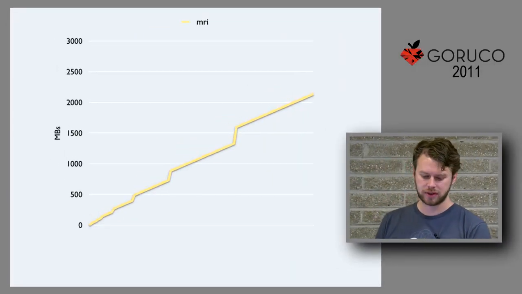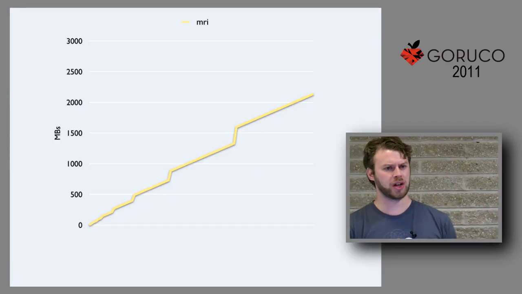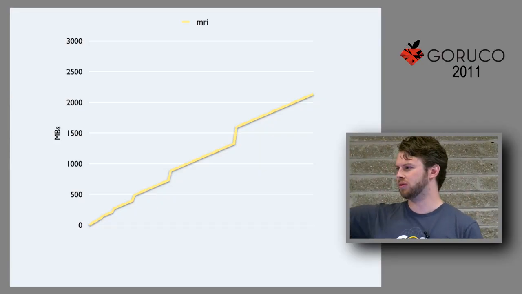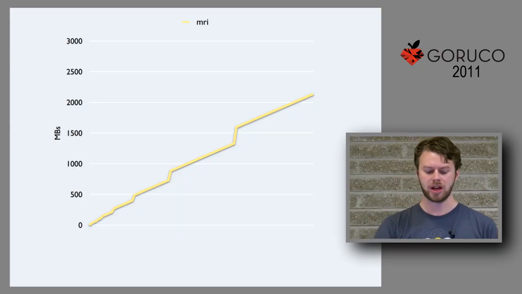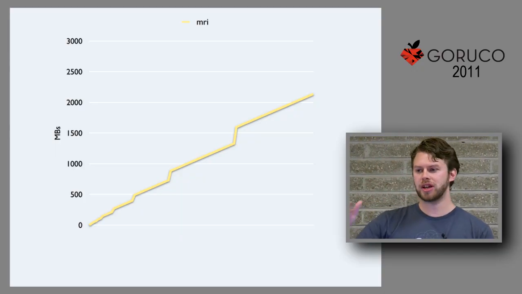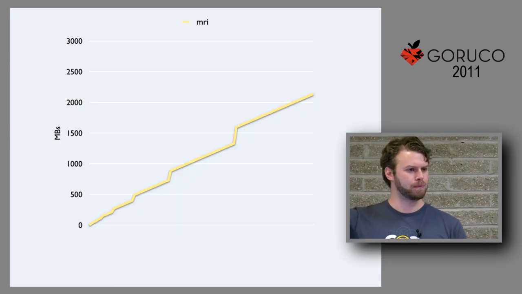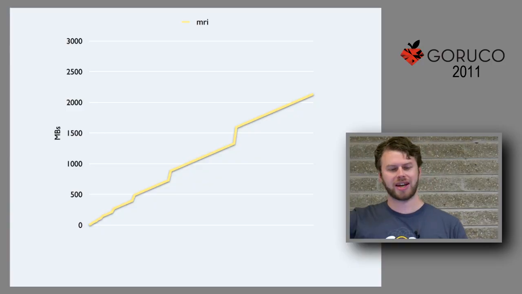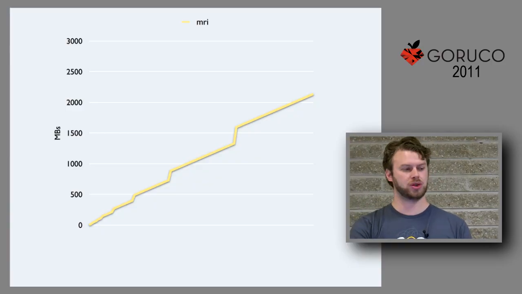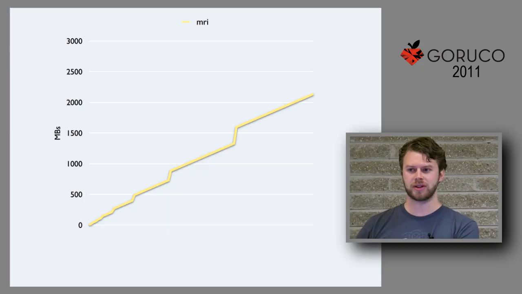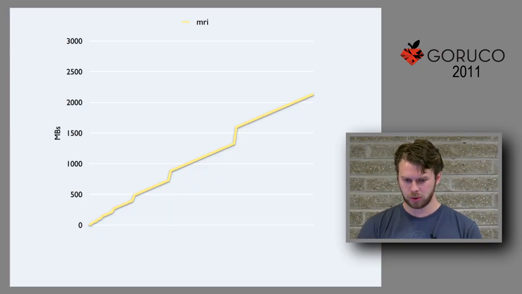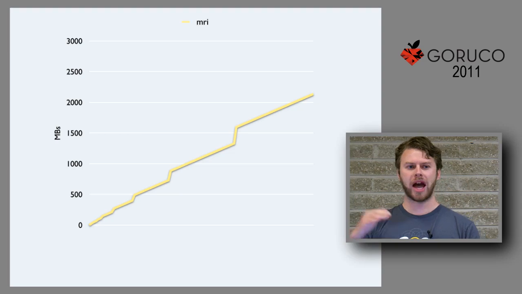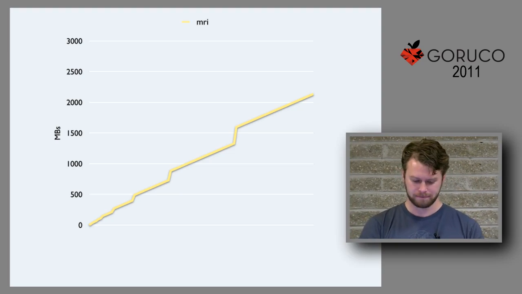So this is what the graph of running 1.8.7 looks like for this. It's not labeled at the bottom because it was basically just at even intervals throughout, and it didn't really make sense for this. But basically what you can see is as you create more objects inside the system, the memory grows linearly. And in this particular case, it grew to just over 2 gigs running this on my laptop. So the question is, how does Rubinius compare with this?